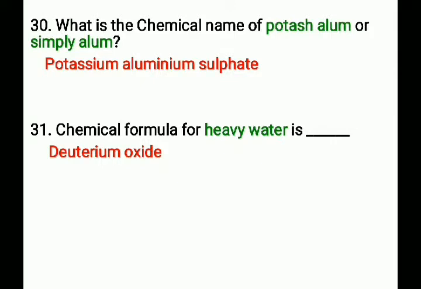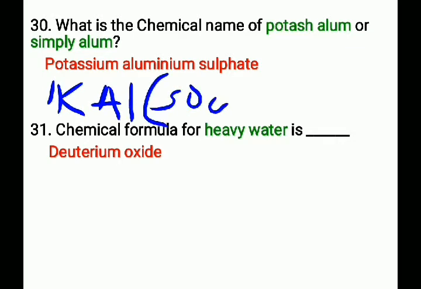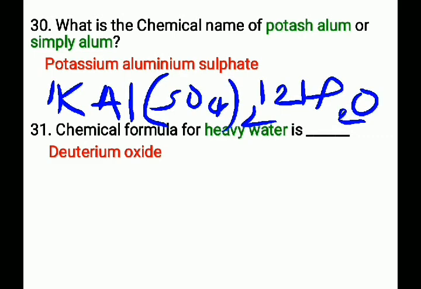Next question, what is the chemical name of potash alum or simply alum? That is potassium aluminium sulfate and its chemical formula is KAl(SO4) taken twice, 12H2O. It contains 12 molecules of water. The chemical name of potash alum is potassium aluminium sulfate.